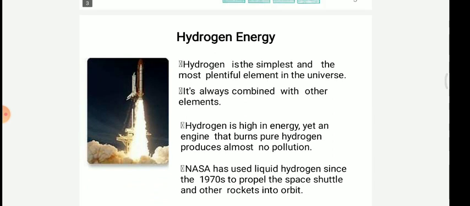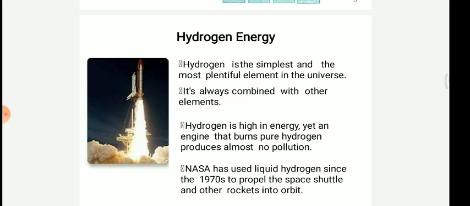Okay, so first of all, what is hydrogen energy? Hydrogen is the simplest and the most plentiful element in the universe.